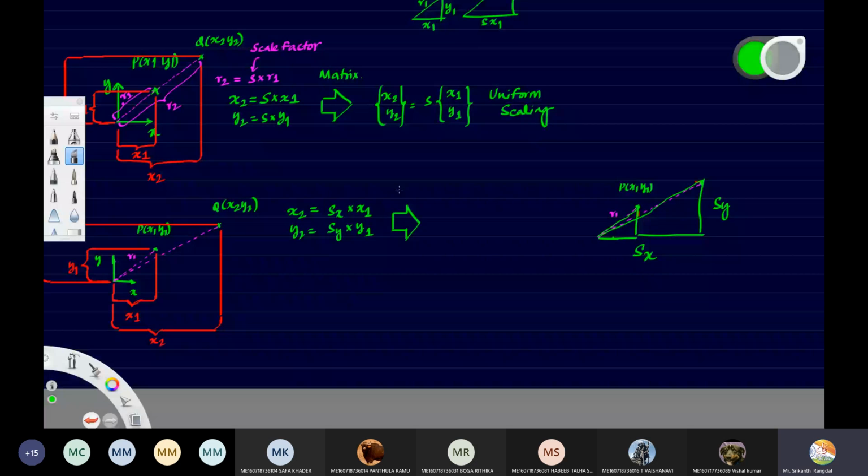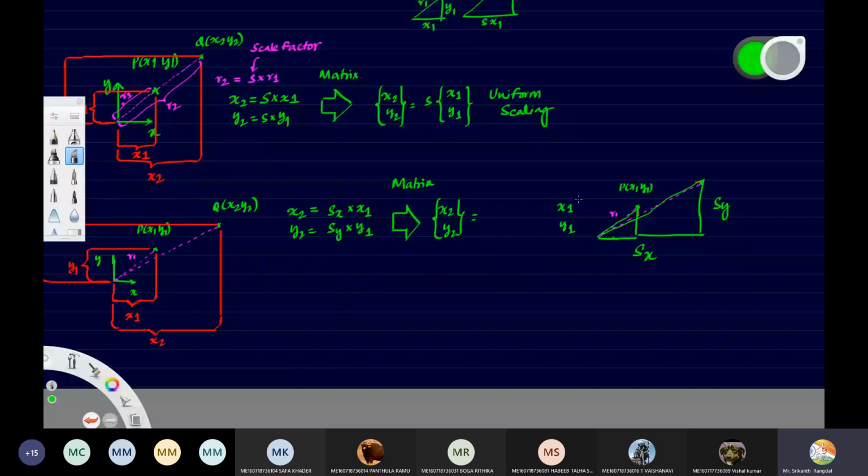So this will be the x2, y2 column matrix on the left side, LHS, and x1, y1 we'll have to take outside. So what needs to be multiplied to this?